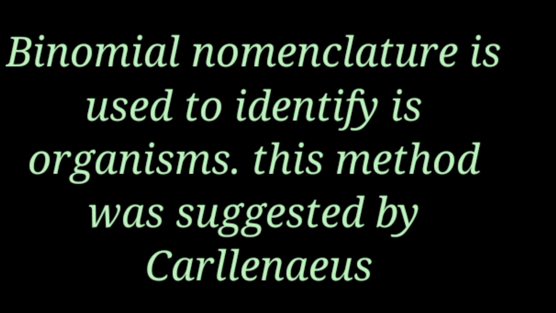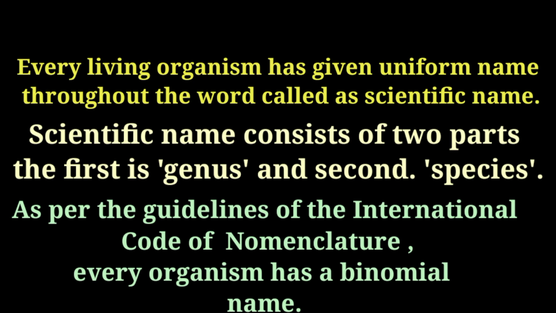Binomial nomenclature is used to identify each organism. This method was suggested by Carl Linnaeus. Every living organism is given a uniform name throughout the world, called the scientific name. A scientific name consists of two parts. The first part is genus and the second is species. As per the guidelines of the International Code of Nomenclature, every organism has a binomial name.